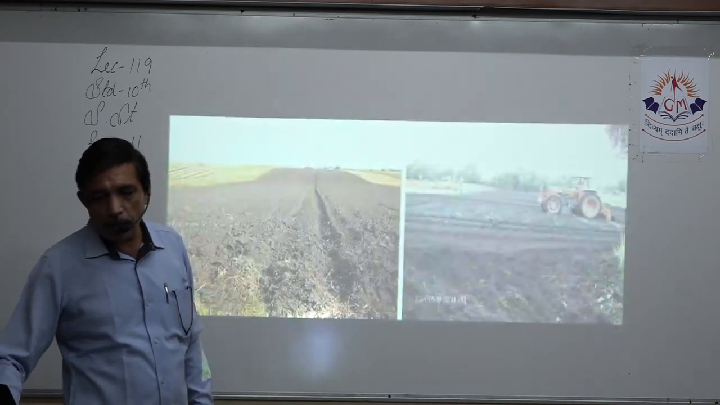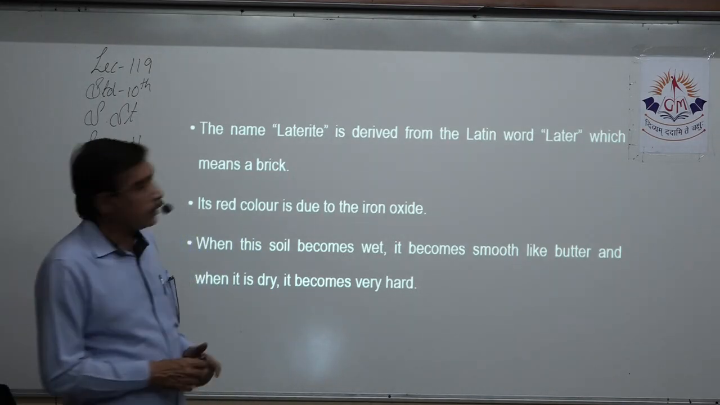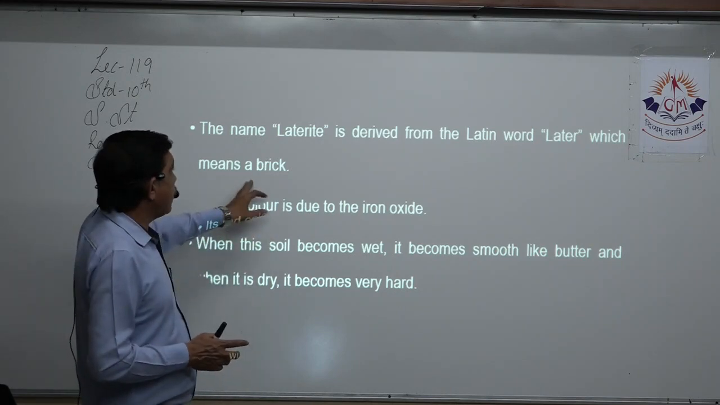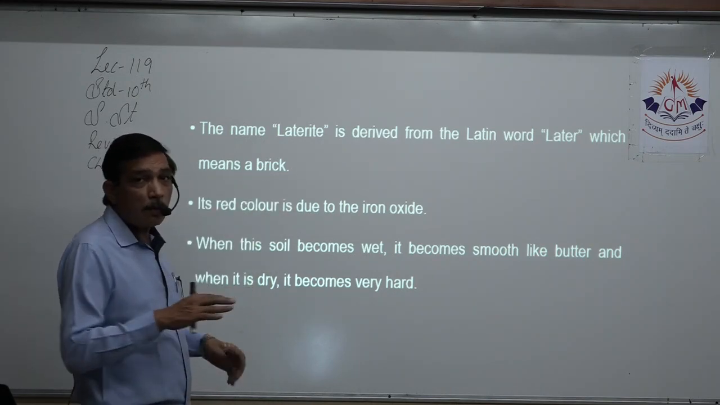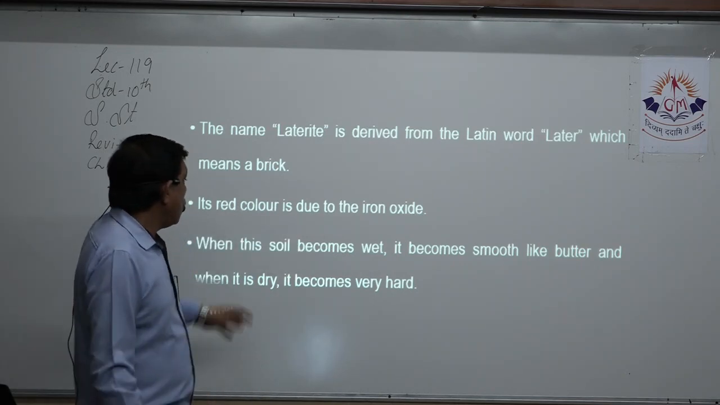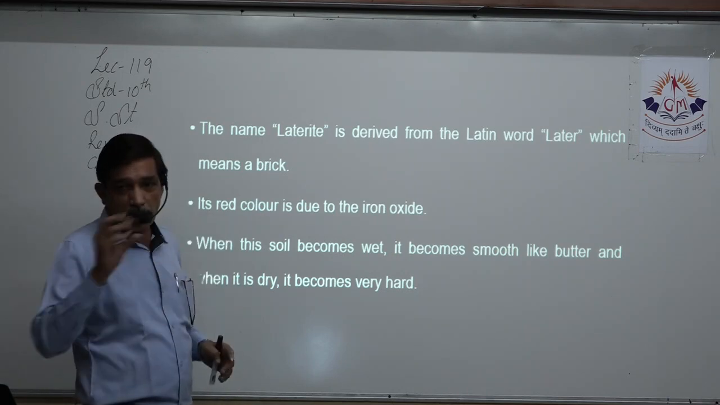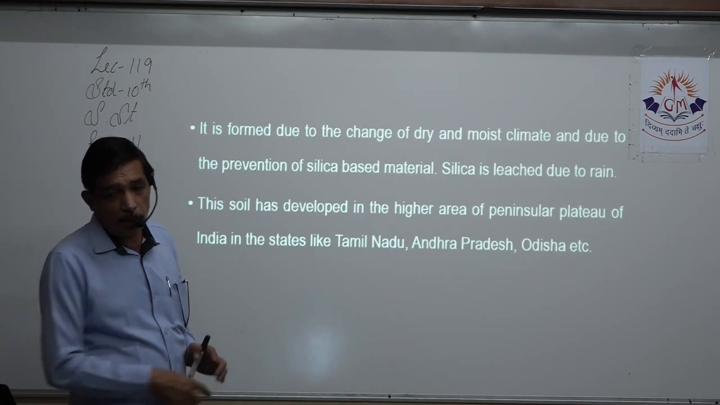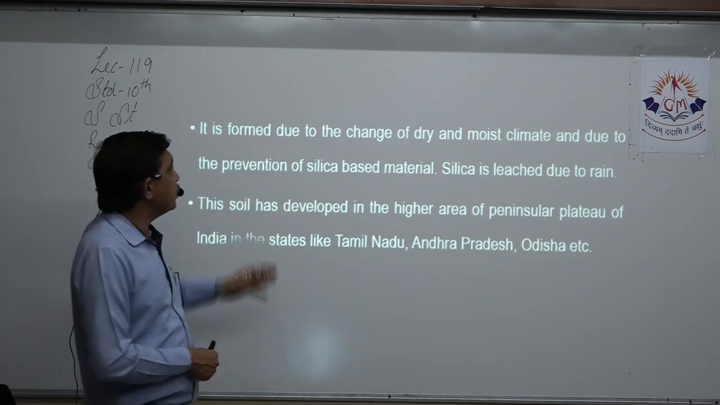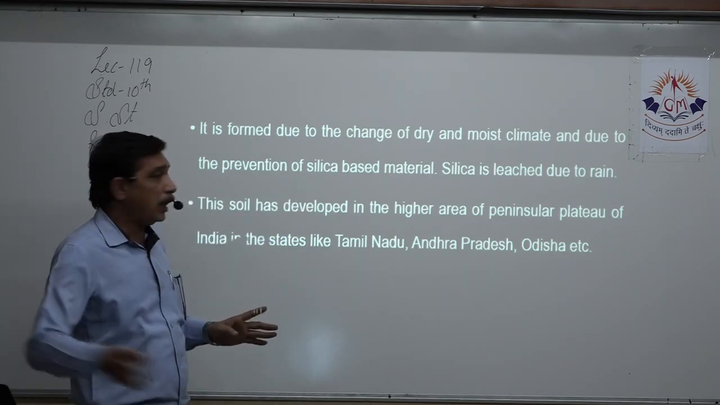Now we come to the next one, that is laterite soil. What is laterite soil? The name laterite is derived from 'later', which means a brick. So laterite is brick colored, red in color due to the presence of iron oxide. When this soil becomes wet, it becomes smooth like butter, but when it dries up, it becomes very hard because it cannot retain moisture. It is formed due to the alternation of dry and moist climate and the preservation of silica based material. Silica is leached, taken away by rain.